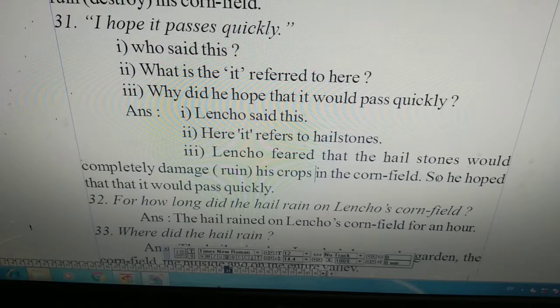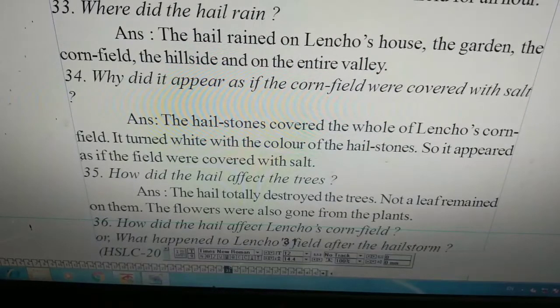For how long did the hail rain on Lencho's cornfield? The hail rained on Lencho's cornfield for an hour. Question number 33. Where did the hail rain? The hail rained on Lencho's house, the garden, the cornfield, the hillside, and on the entire valley. Actually, the hail fell on the entire valley where Lencho lived.